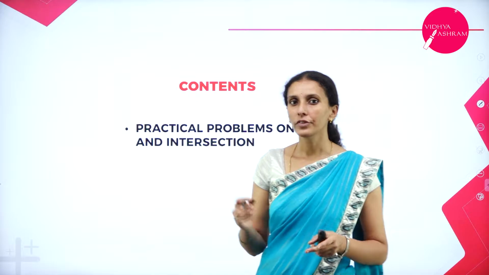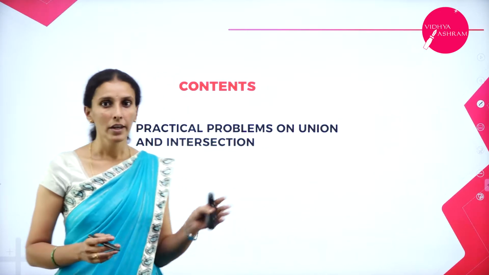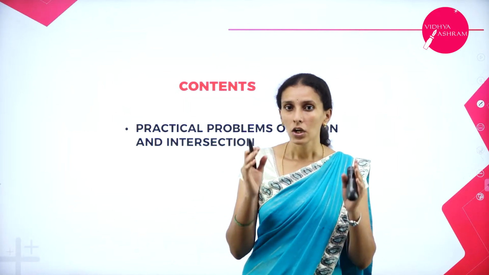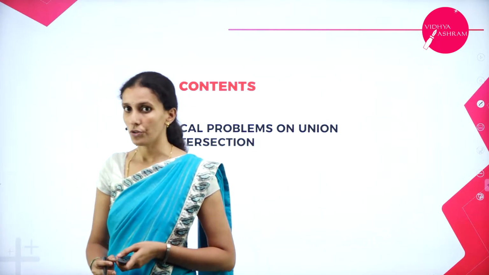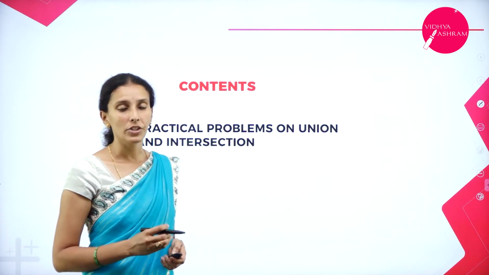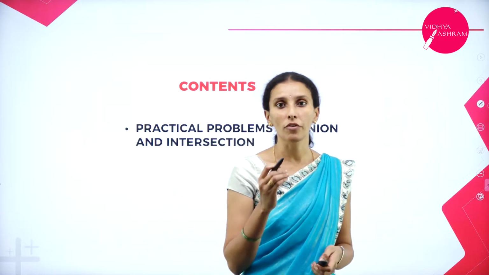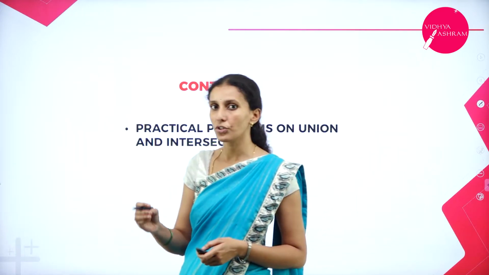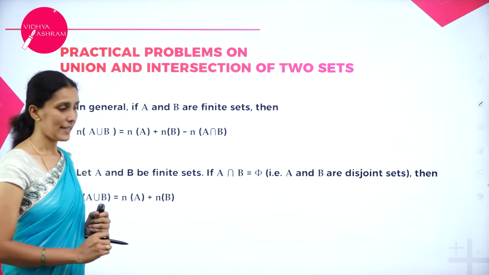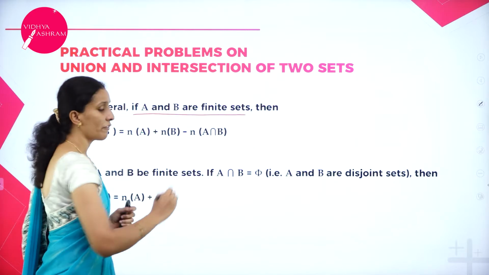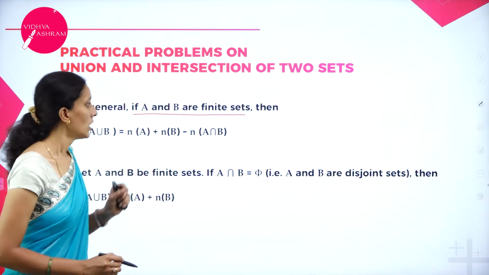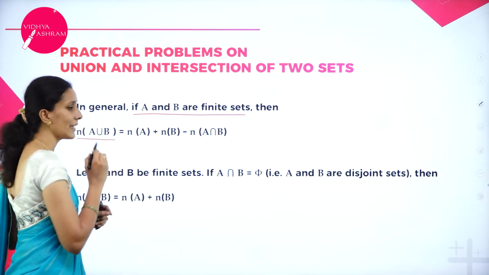So in today's session, we are discussing some practical problems on union and intersection of sets. Along with this, you need all the concepts of difference and the complement also. So let us start with the cardinality, counting the elements of A union B, A intersection B. So here we have a statement. The first statement says, if A and B are finite sets. So what do you mean by finite set? Set which is countable.